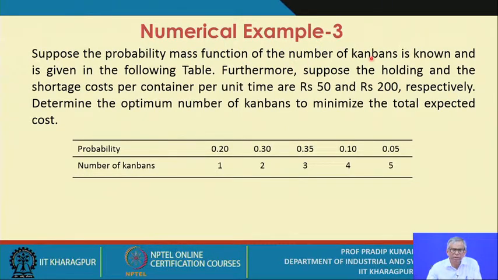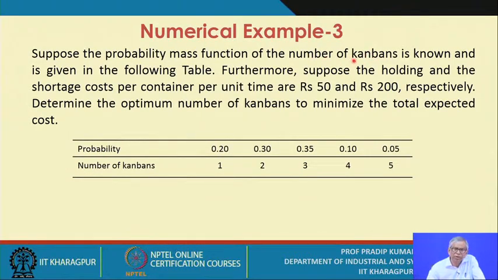And this is a standard procedure. You refer to any probability and statistics textbook for how to determine the probability mass function of a given discrete random variable, so that is already known.